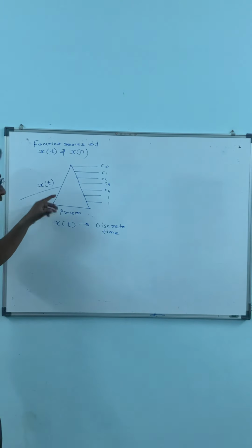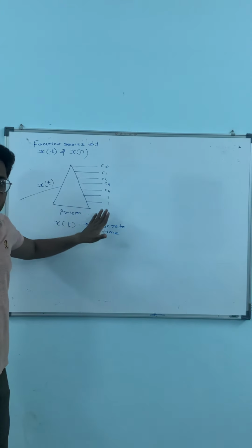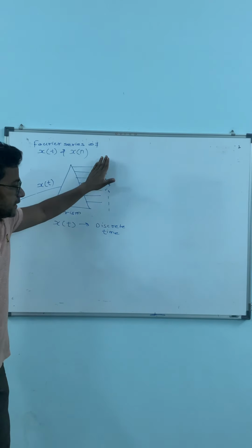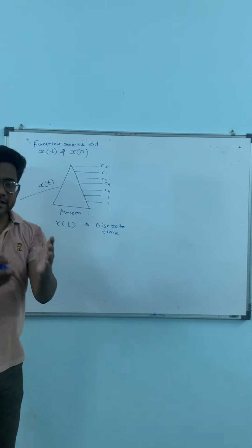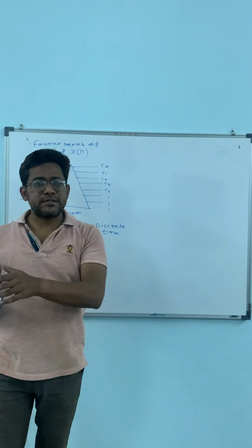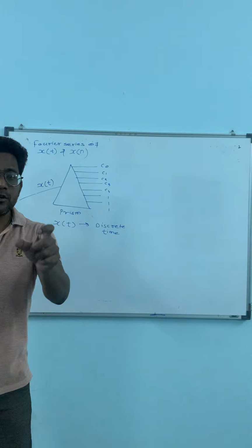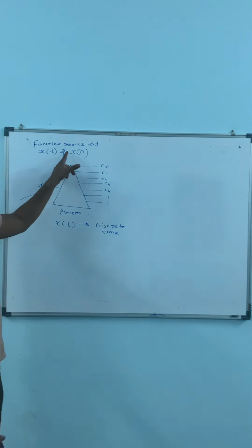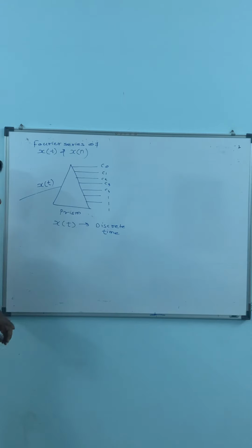Because x of t is getting converted into its components, the output you will get in the component manner, and it is in sample manner. We all know what a sample is: a discrete time signal. So what is the basic concept of the Fourier series? Input is a continuous time signal and output is a discrete time signal. The output you will get in the component form. That's why this Fourier series is called in series format. This is the basic concept of the Fourier series.